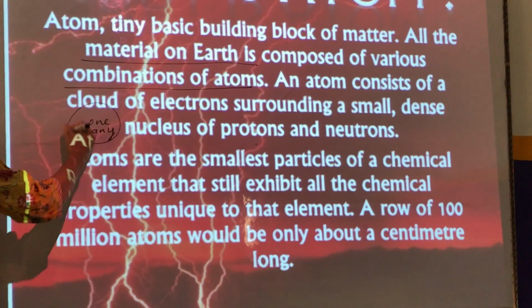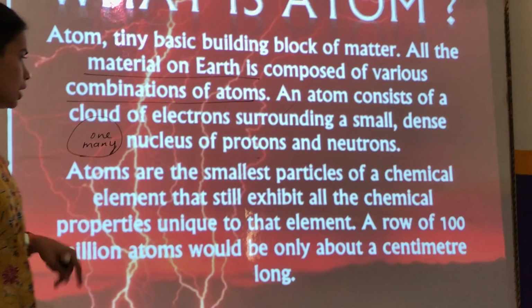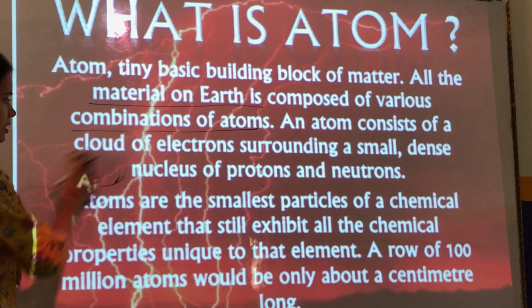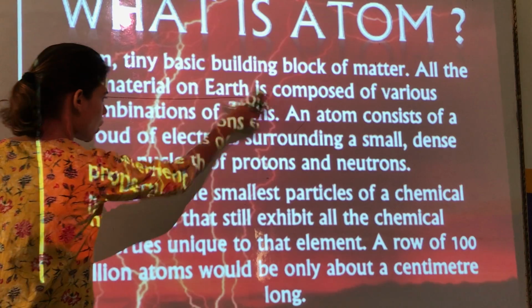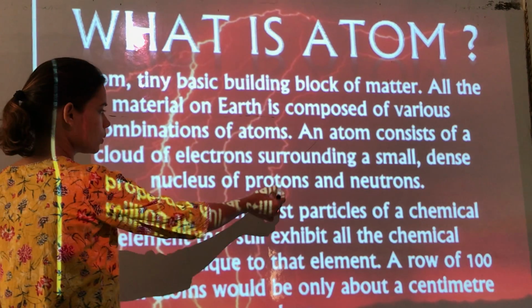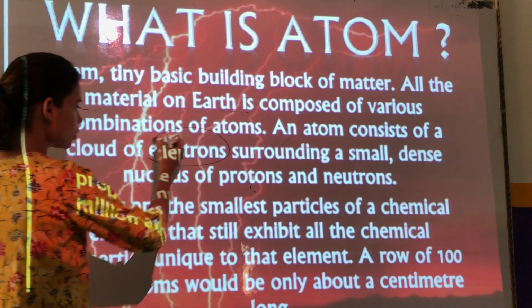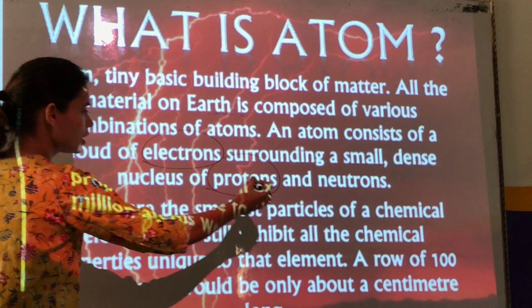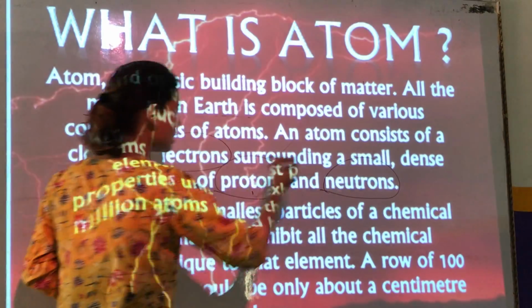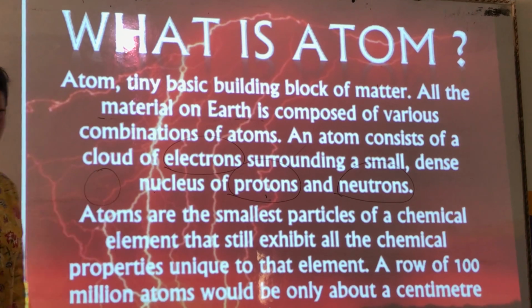Of atom, but the bottom line is that they all are made up of atoms. An atom consists of clouds of electrons surrounding a small dense nucleus of protons and neutrons. Now you must be wondering what electrons, protons, and neutrons are. So these are basically the things which are inside the atom.